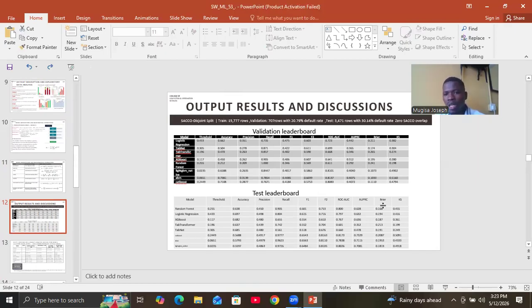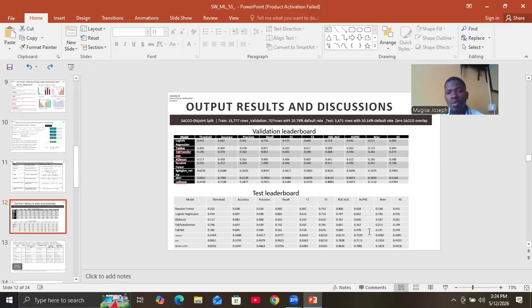And then when we look at the Brier score, here is a metric which helps us determine how well our model is predicting probability in relation to the final outcome of 0 and 1. So we look at here, some models are really struggling, the likes of TabNet and TabTransformer, having 0.21, which is approximate to the base Brier score. If we use a specific formula to calculate the base using the default rate, which is the base rate of 30.14, we also get 0.21, which is the base Brier score. And if a model is getting the base Brier score, it's not performing.